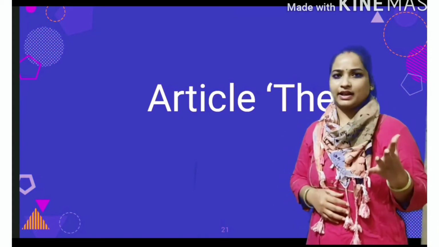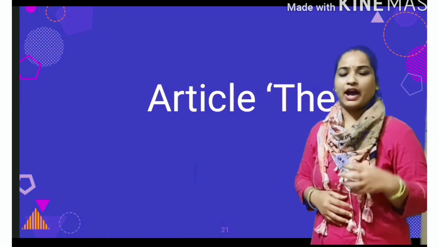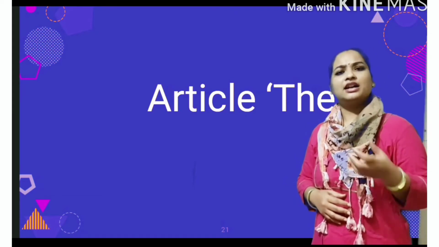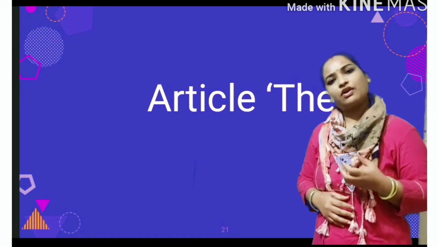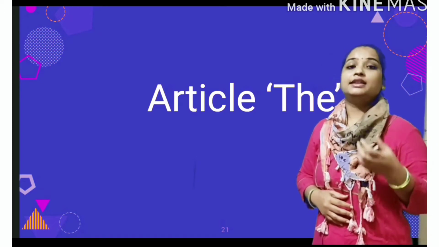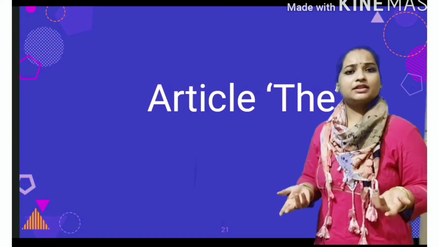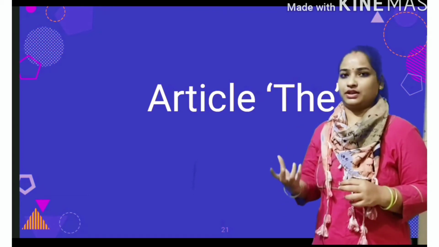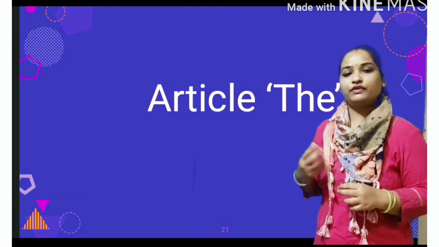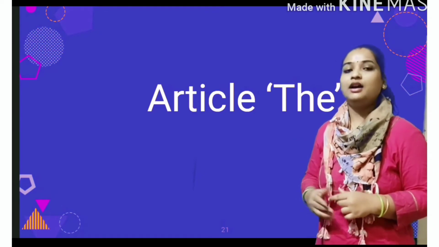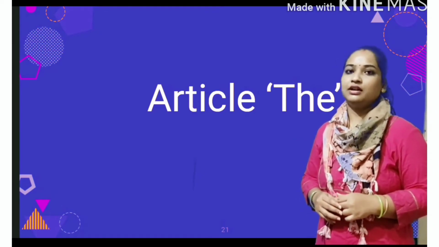And all the things which we already know, like sun, moon, stars. Like the Mount Everest. Everyone knows about Mount Everest. So that is a particular noun. So we always place article the before particular noun.